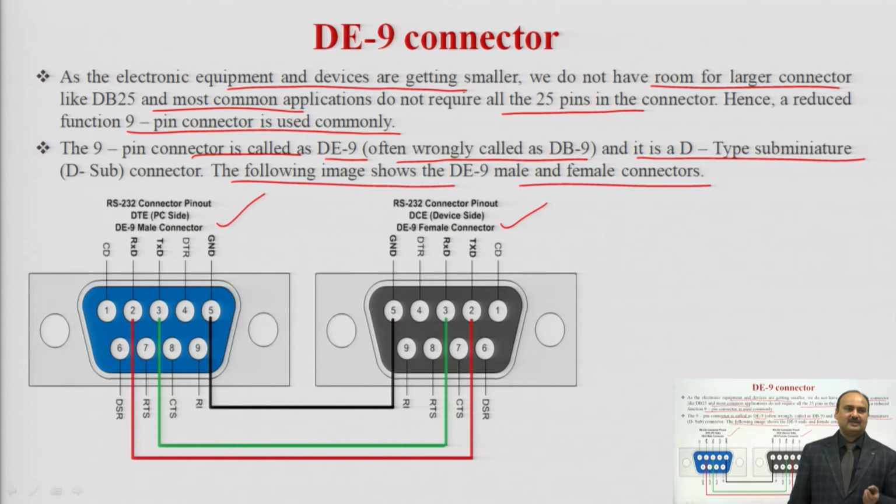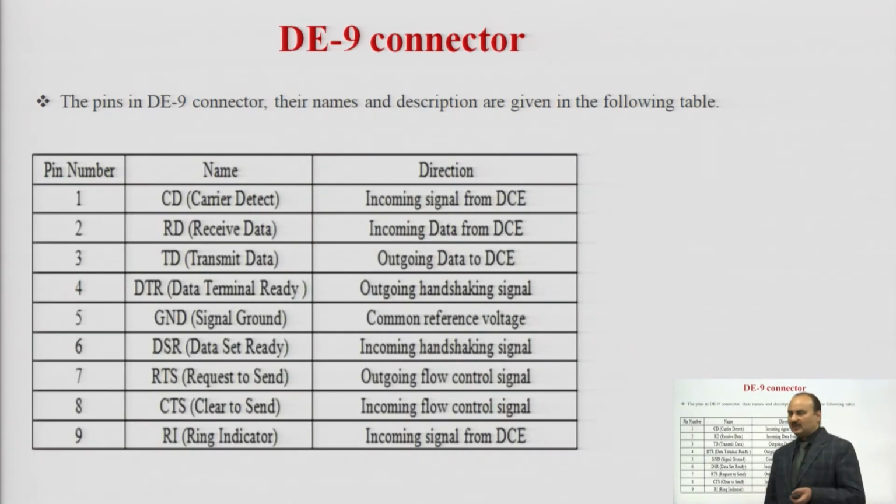So, let us see the functionality of this particular D9 connector. The pins in the D9 connector, their names and descriptions are given in the following table. So, we have the 9 pin connector. The first, CD, is carrier detect, an incoming signal from DCE. It is used to detect the incoming signal from the data communication equipment. Then we have pin number 2, RD, receive data, incoming data from the DCE. So, it will receive the data from the data communication equipment.